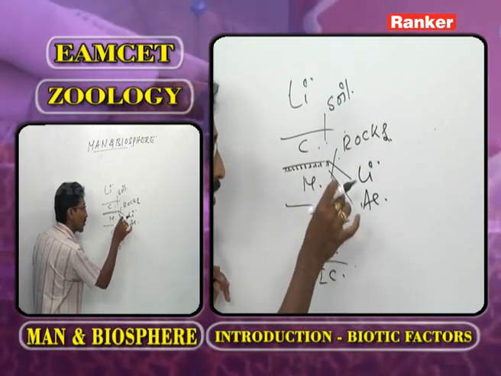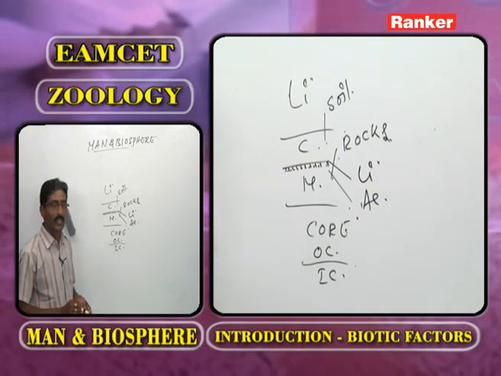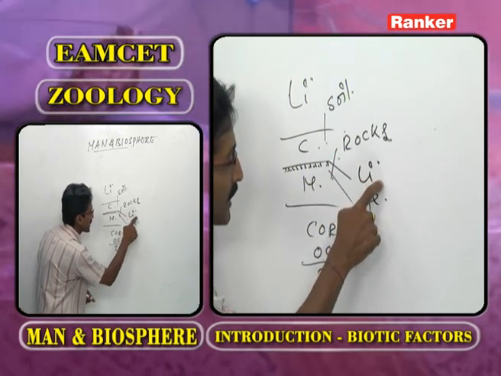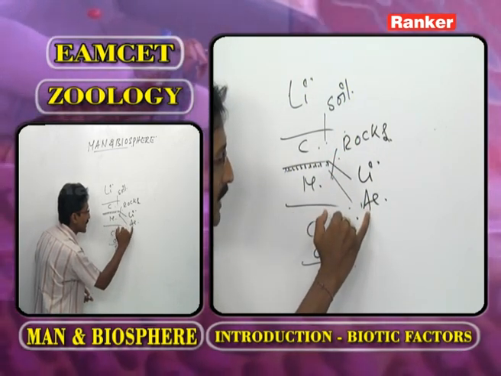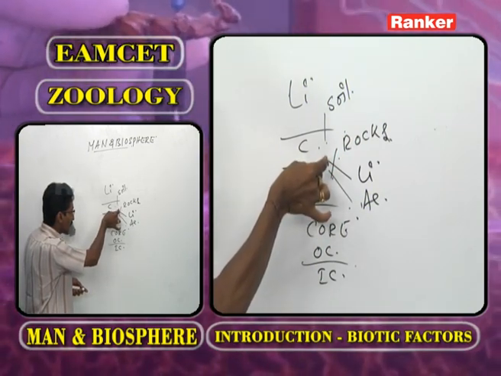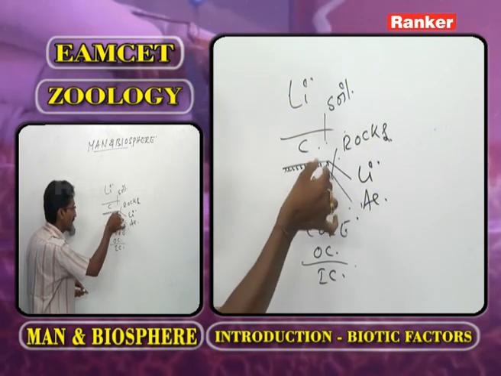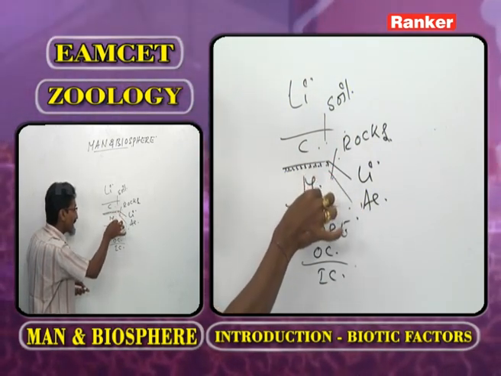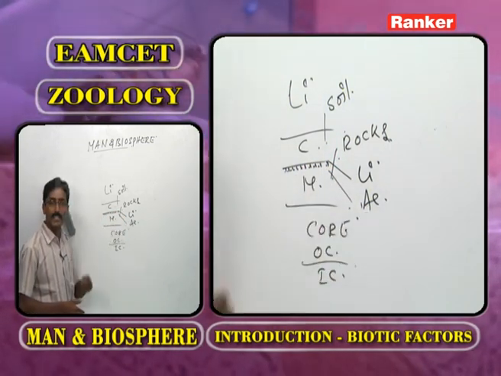Asthenosphere is formed by a process called convection. Lithosphere is formed by conduction. Asthenosphere is formed by convection.